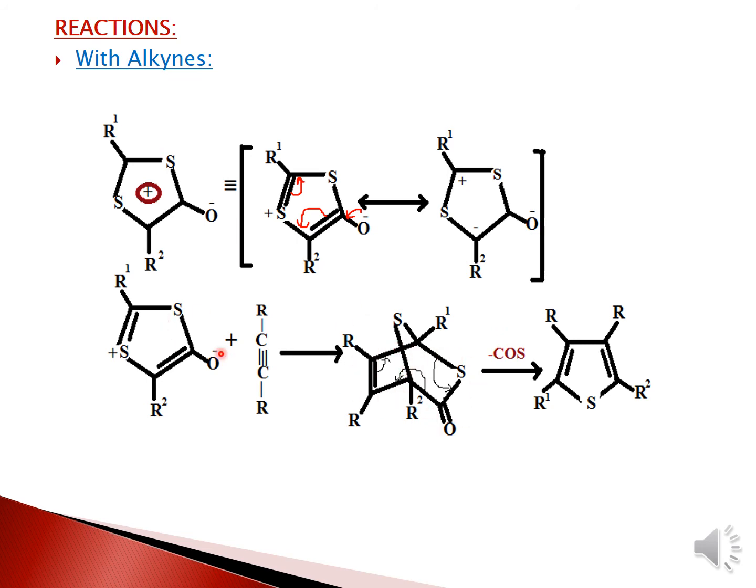And if you want any mechanism for the generation of these bicyclic adducts, you can ask me. I will show you all these mechanisms. Okay, and then this bicyclic adduct is formed. Once the bicyclic adduct is formed, this bond will shift over here, and then this bond will shift. Meanwhile, this whole moiety gets cleaved out. That is your COS. So this COS is getting cleaved out, and you will result in this structure.